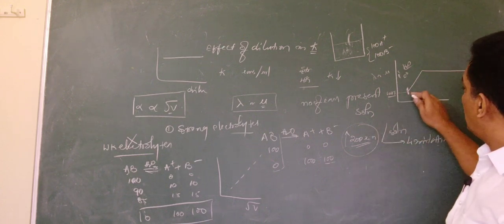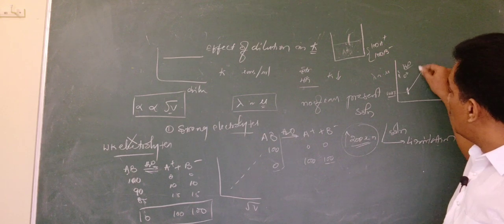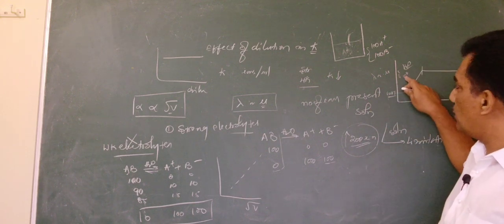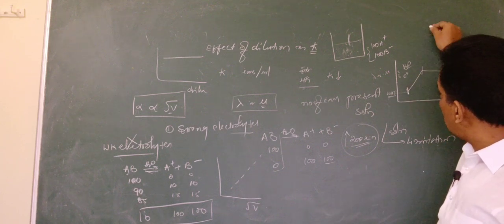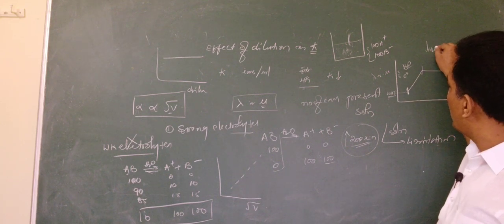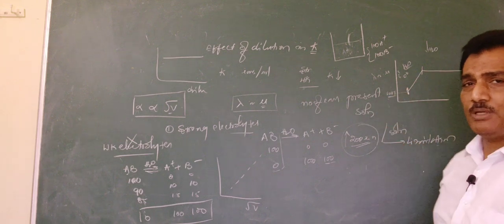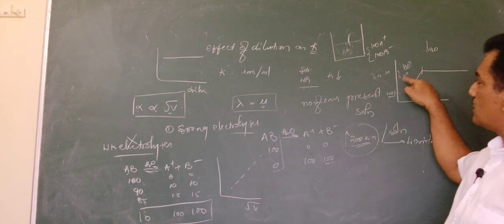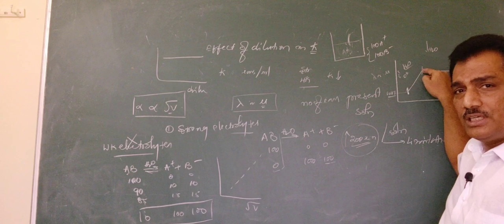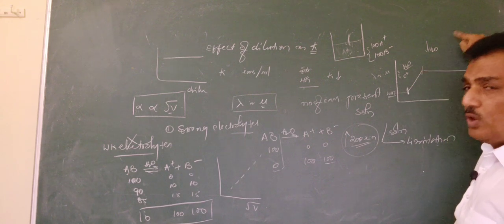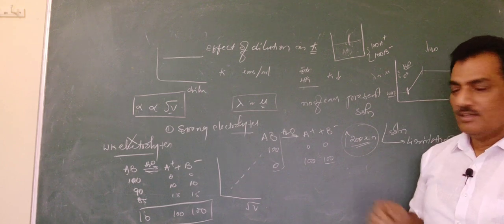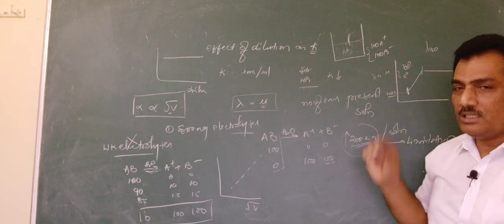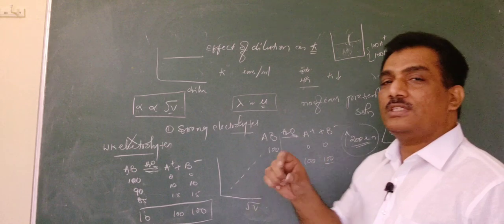Why? Because even after reaching this point we are still adding H2O. That means we are still providing H plus and OH minus. If these H plus and OH minus were responsible for this increase, it should go on increasing here also and should not reach saturation. That means these are not the reason for the increase.